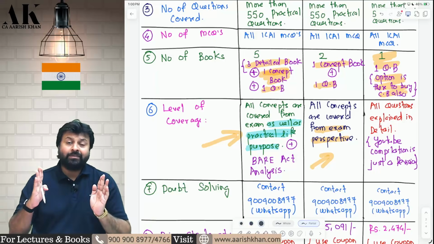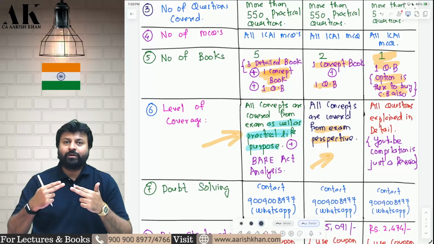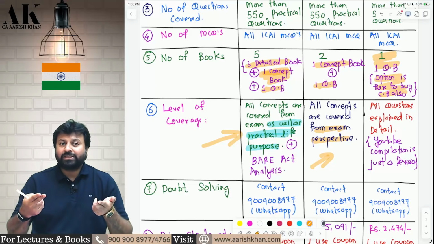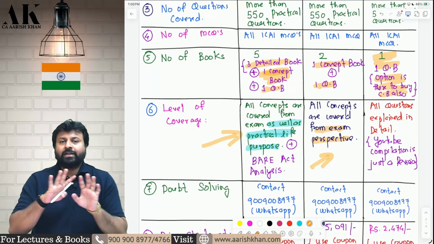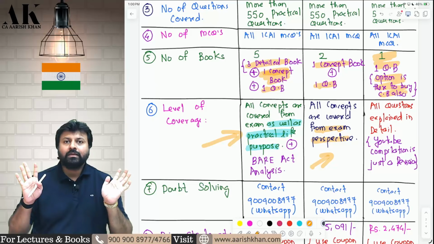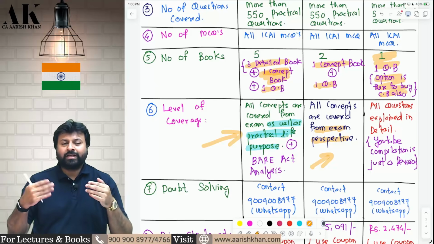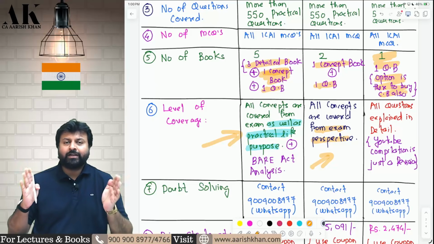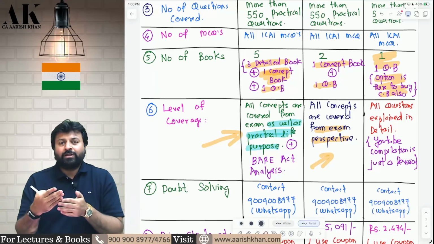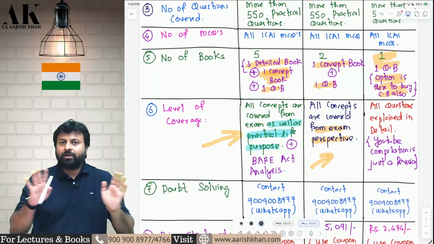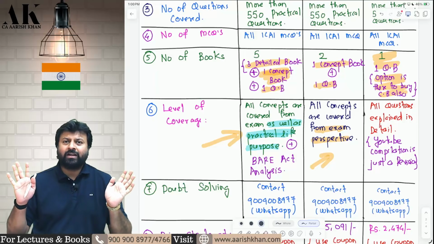Regular batch requires time. At least 3 months time is required before examination. If you are giving exams in November and if you are taking regular batch on 15th of September, then it is not possible. Yes, if you are taking on 1st of August or 10th of August, then it is possible. If you only have 1.5 months, 1 month, 2 months maximum, then you go for exam oriented batch. Regular batches cannot complete in 1.5 months and 2 months.